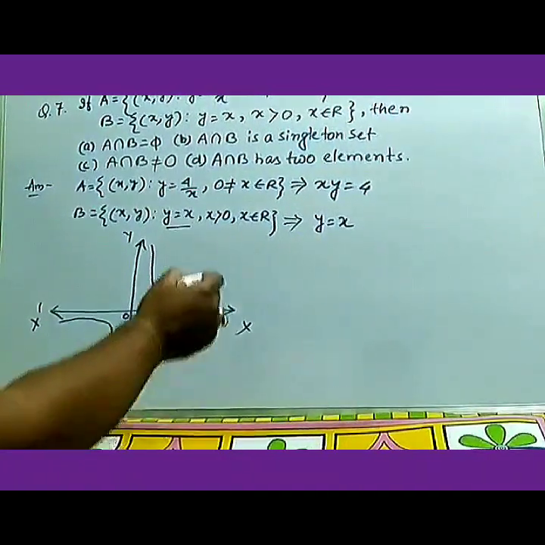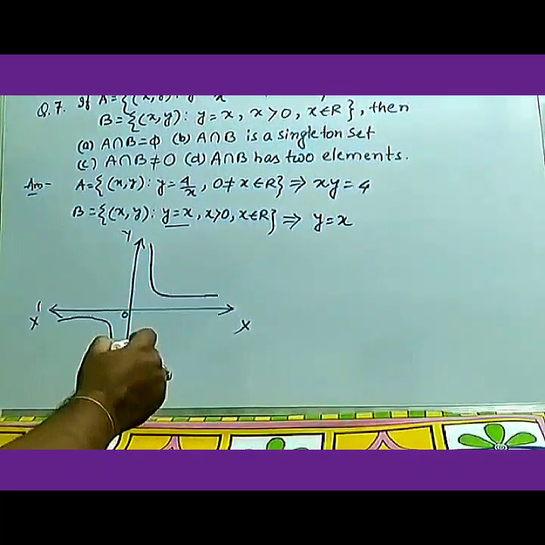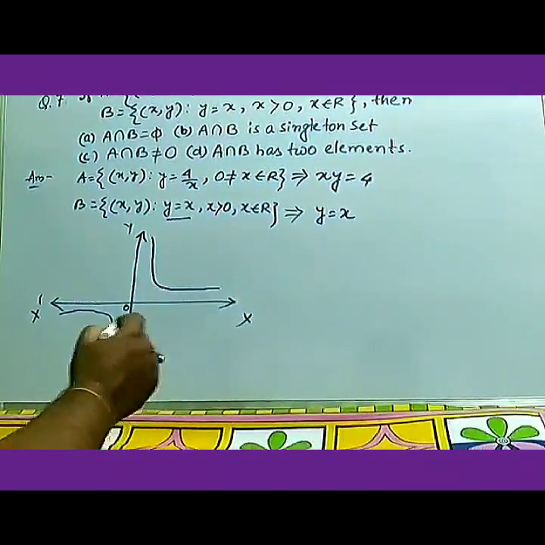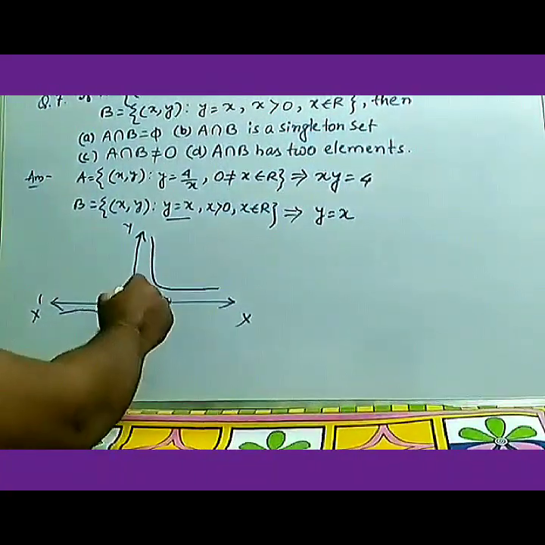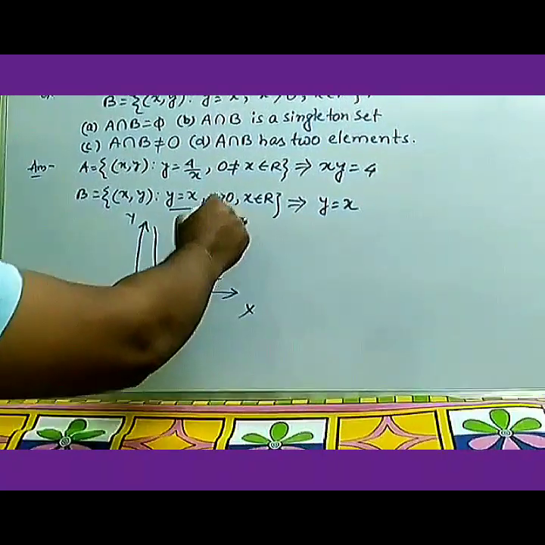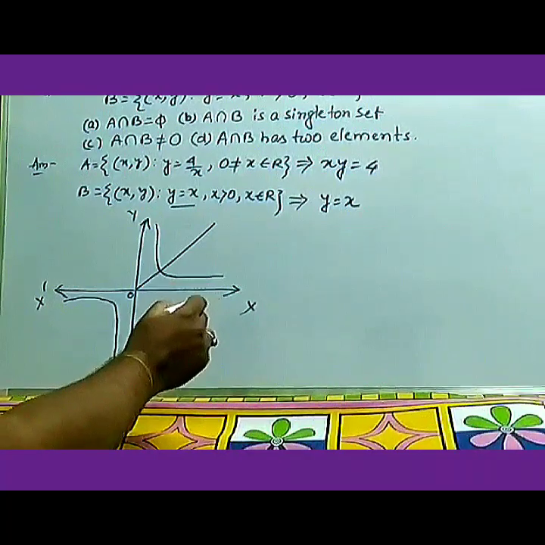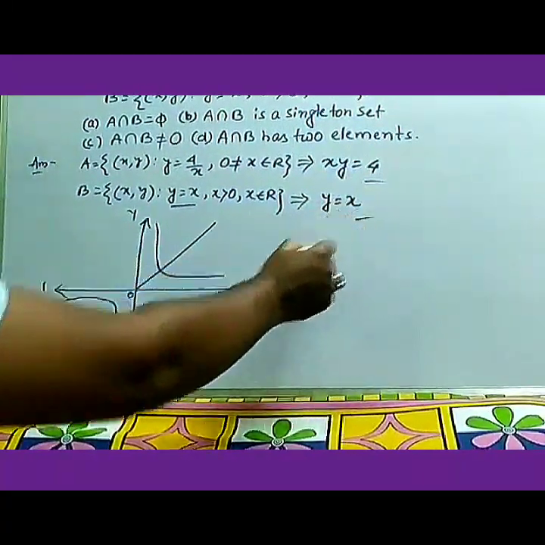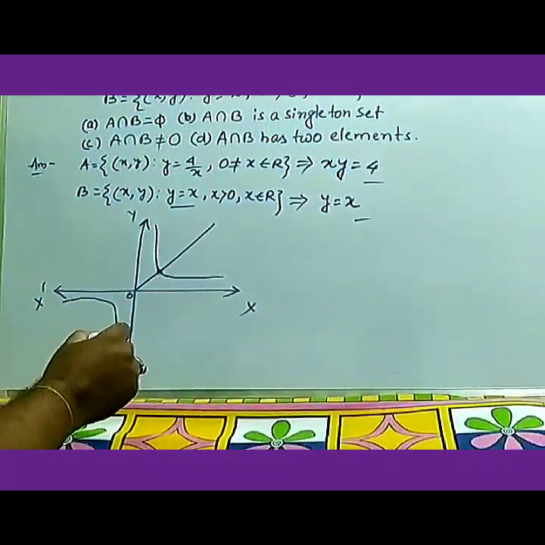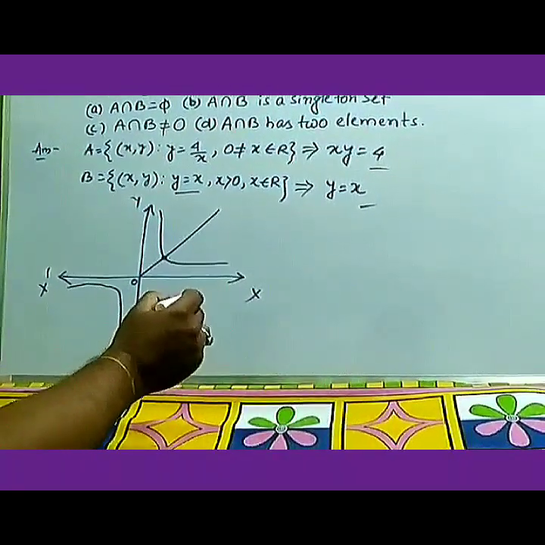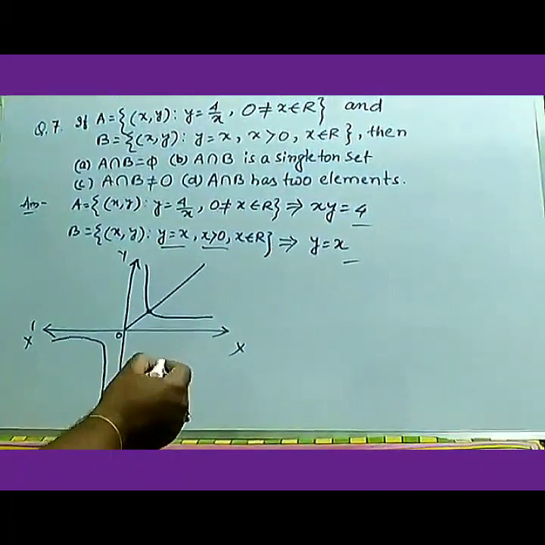As well as there is the equation y equals x. As you know, y equals x is a straight line that passes through the origin and it will make a 45-degree angle with the axis. So it will be like this. So you can see from here that both the graphs xy equals 4 and y equals x intersect at a single point, as x greater than 0 is given, because we need to take the positive direction of the x axis.